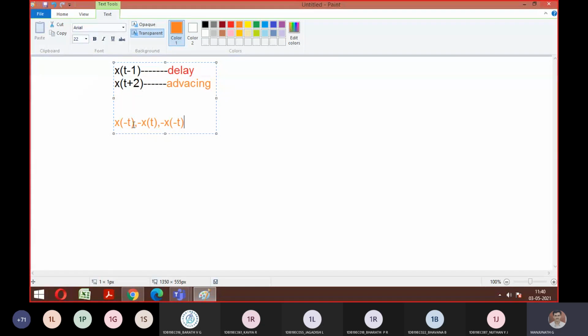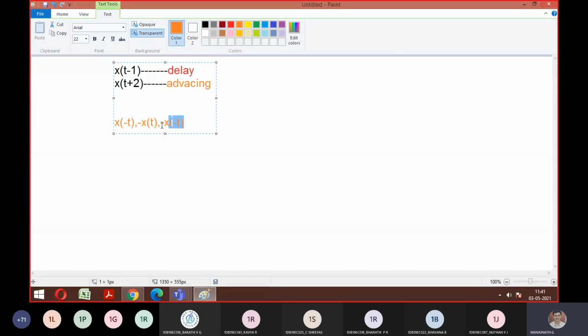You need to negate with respect to your time. Whatever x of t is given, about the y-axis I am going to consider a mirror image. If I say minus x of t, this plays with respect to your amplitude. So the first category is with respect to your time axis, and here it is the amplitude axis. And the last is a combination of both: whatever x of minus t you have, for that you do folding. So this much you remember.